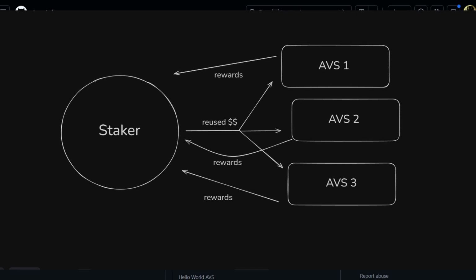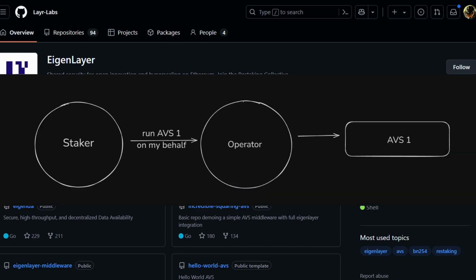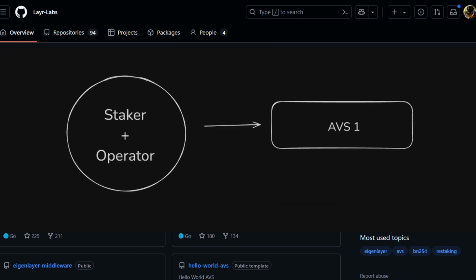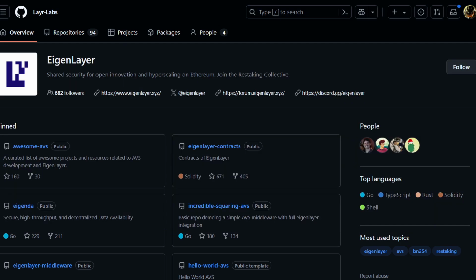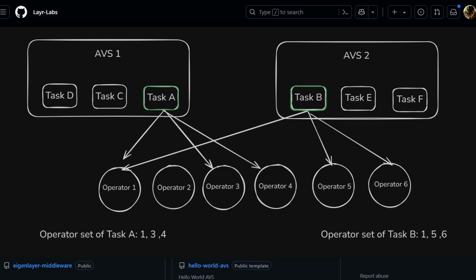These rewards will depend on the AVSs they stake into. They can either delegate other parties, called operators, to run an AVS on their behalf, or run it themselves, thus doing the roles of both staker and operator. AVSs can create operator sets for different tasks and set staking amounts for them. For example, let's say task A is assigned to operator 1, 3, and 4, and task B is assigned to operator 1, 5, and 6.